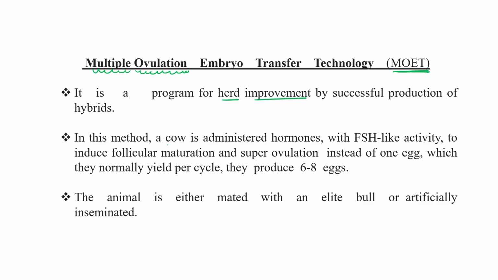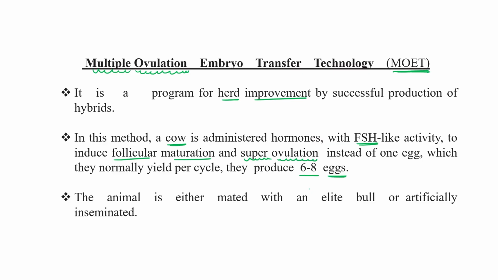In this method, a cow is administered a hormone known as follicle stimulating hormone, which induces follicle maturation and super ovulation instead of one egg. Because of the use of this follicle stimulating hormone, that particular cow is able to produce 6 to 8 eggs per cycle.